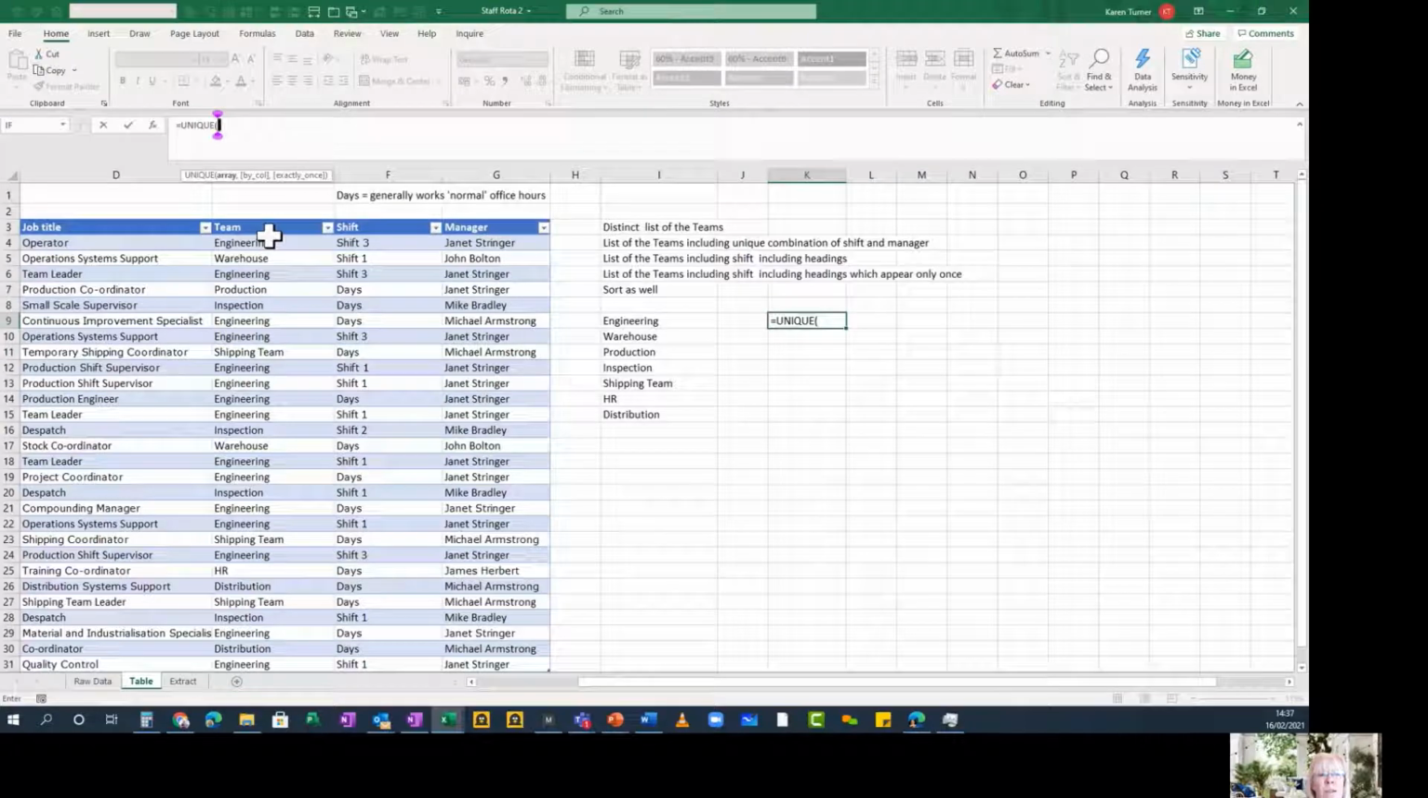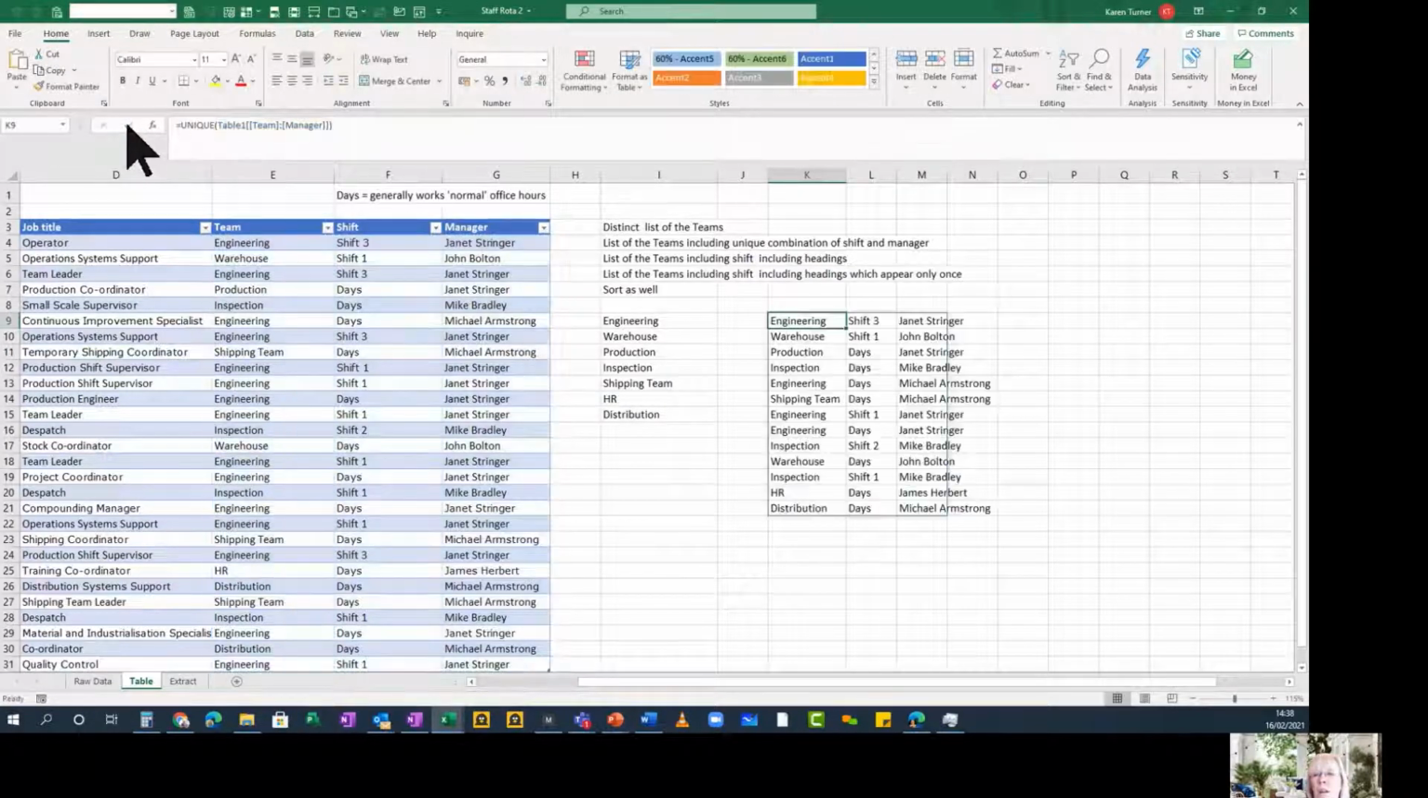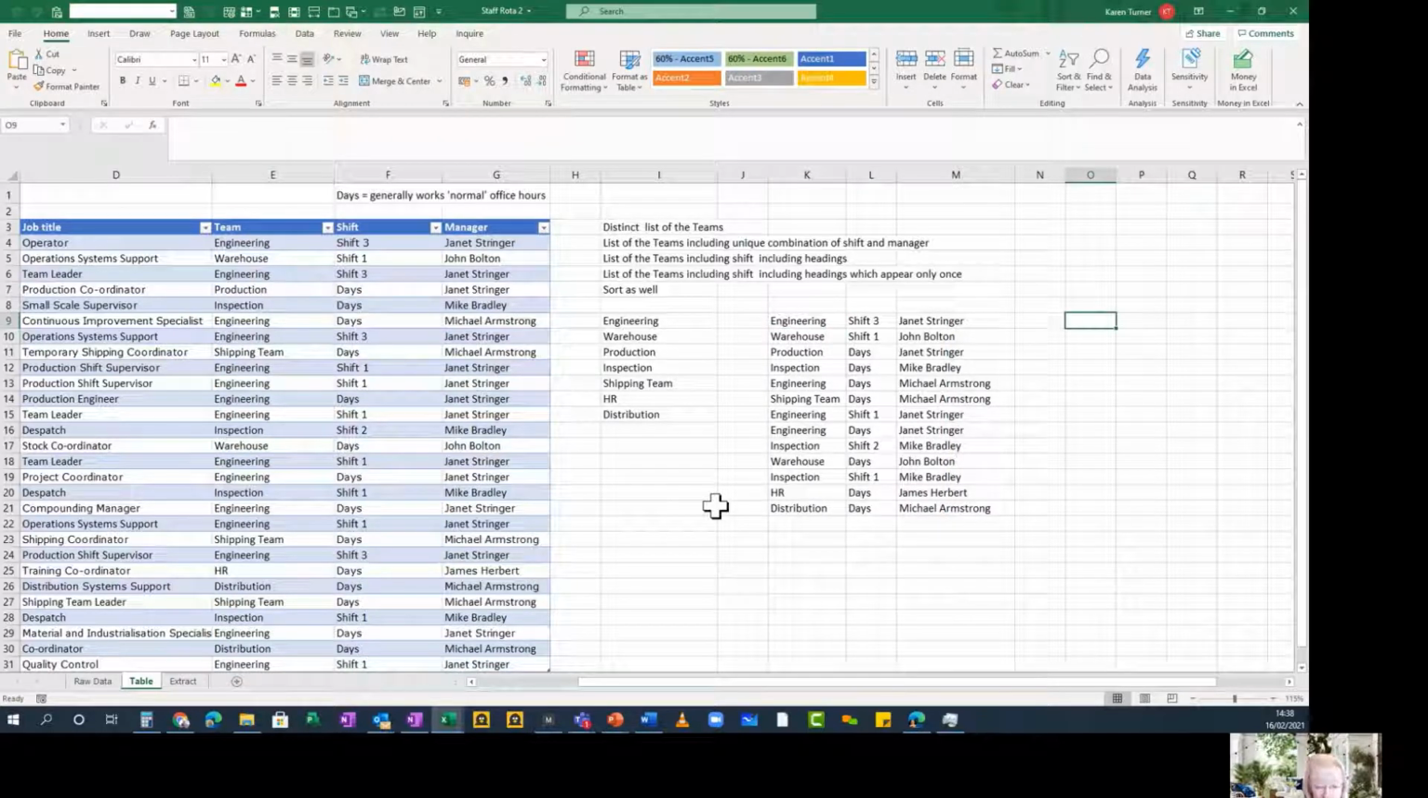Same formula, unique. And this time, as I select within my table, I'm going to drag that thick black mouse arrow to the right. And there we have it. Another thing that you might like to have is the headings as well. So let's do another unique formula.